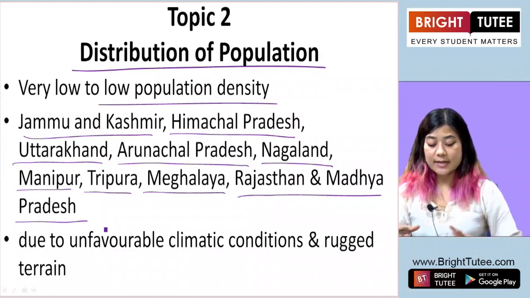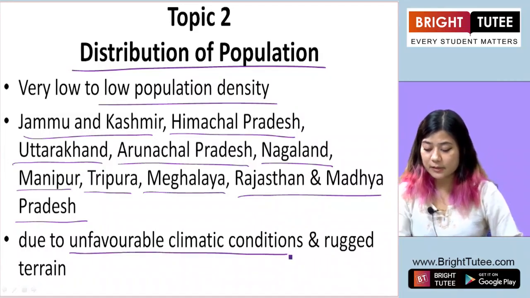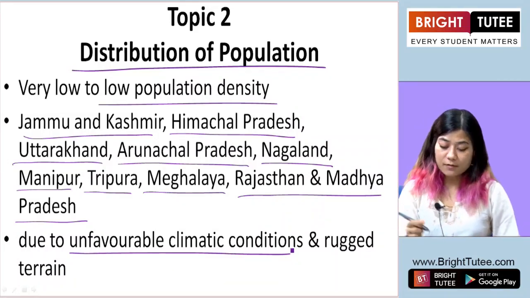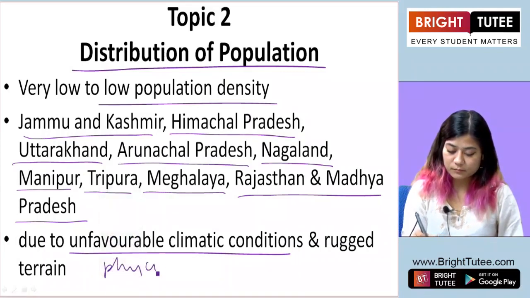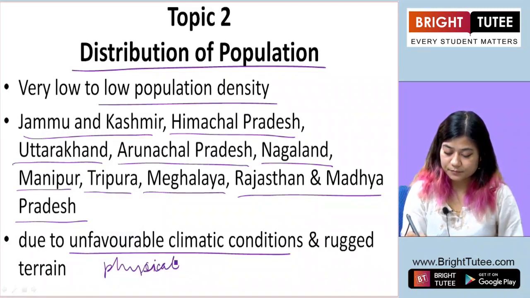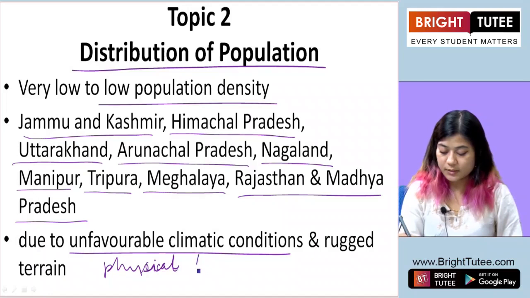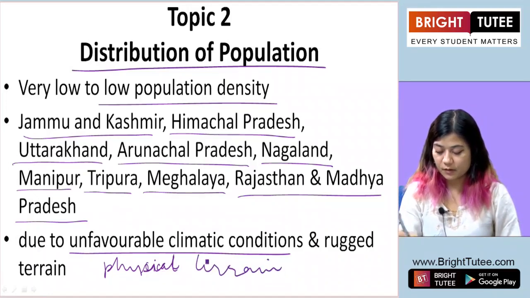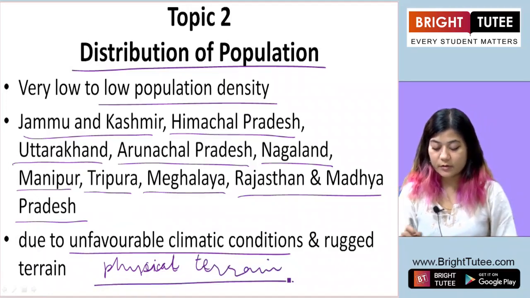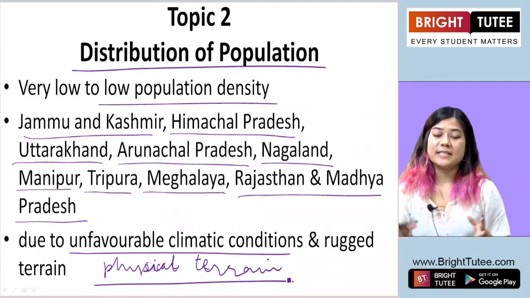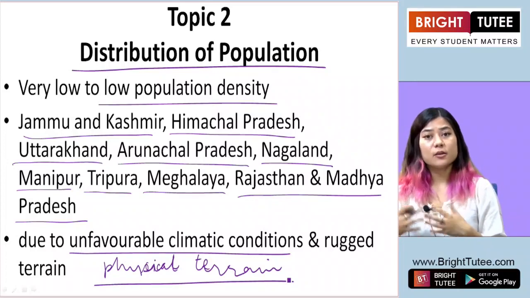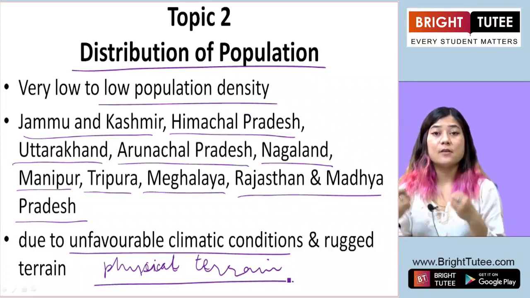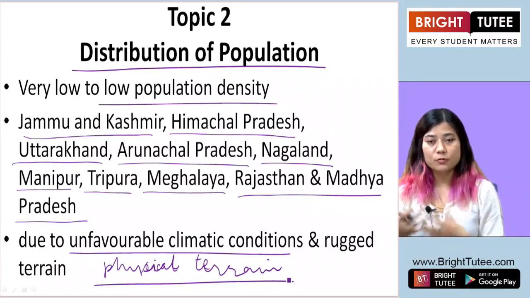Now why do some areas have low population density? Because these areas may have unfavorable climatic conditions and unfavorable physical terrain. The climate, the weather conditions of these areas may not be good enough. They may receive a lot of rain all the time throughout the year.